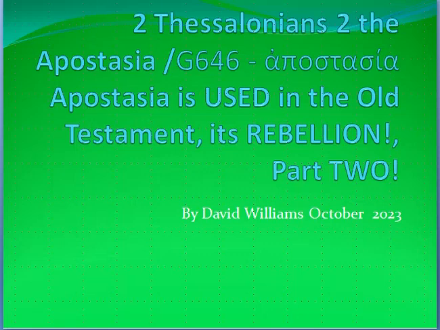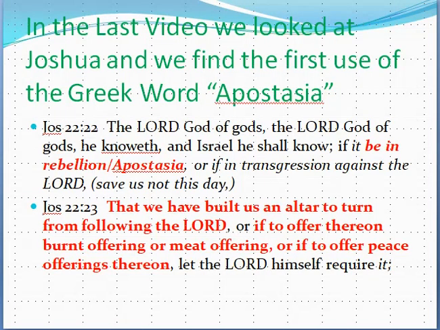We looked at it and we saw how Joshua wrote these words: The Lord God of gods, he knoweth, and Israel he shall know, if it be in rebellion. Yes, the Greek word that's used there is apostasia.